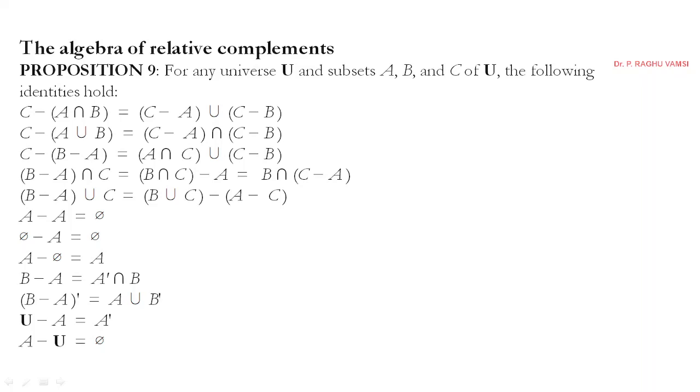Next, A minus A is null, because if you subtract the same set, it becomes null. Null minus A is equal to null, because nothing will be common in both the null and A set. A minus null is equal to A. B minus A is equal to A complement intersection B. (B minus A) whole complement is equal to A union B complement. Universal set minus A is equal to A complement, and A minus U is equal to null.